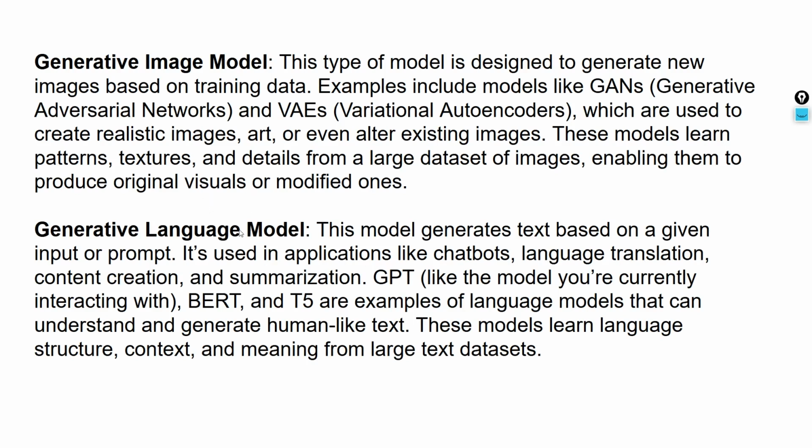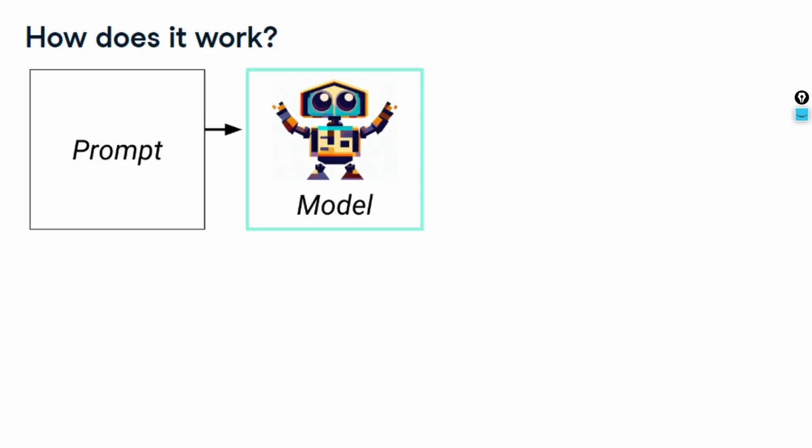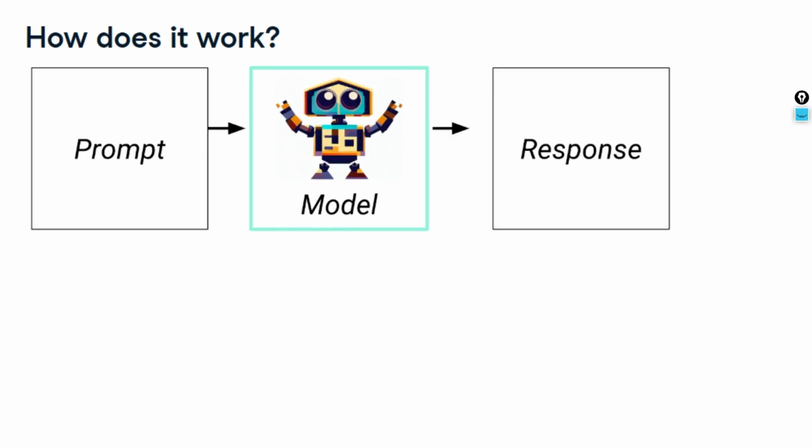So these are the two categories which come under generative AI. Now, because I just showed you an example of giving a prompt, let's see how it basically works. We start with the prompt, where we enter something like "write a program" or "tell me about something". In simple terms, a prompt is basically a question which we are asking our LLM. That LLM can be any model, and I get a response.